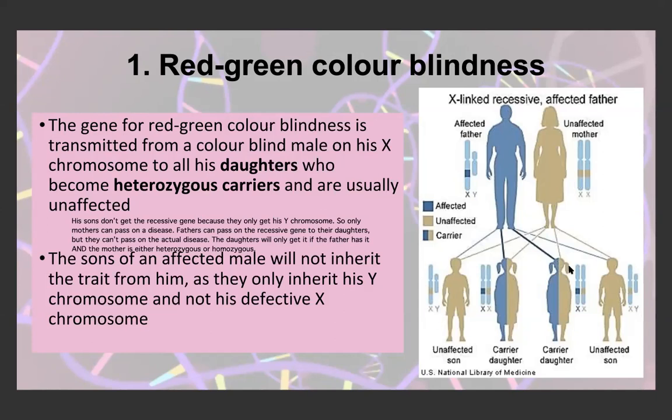But the daughters will receive their father's affected X chromosome and one of their mother's unaffected X chromosomes, creating 2 different daughters, but with the same characteristics. So both their daughters will be heterozygous for the disease. Or, when I say both their daughters, they have a 50% chance of producing a daughter, and it's guaranteed that their daughter will be a carrier because their father's affected.